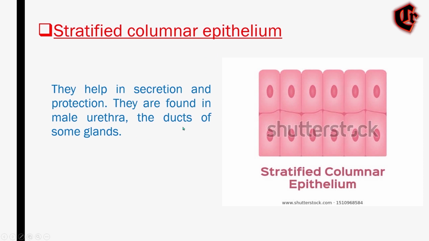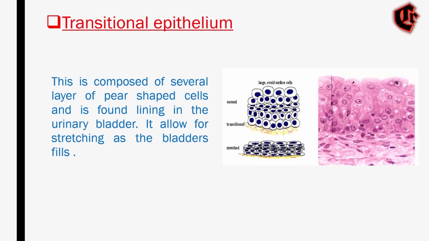And the last one we'll see is the transitional epithelium. Transitional epithelium is composed of several layers.